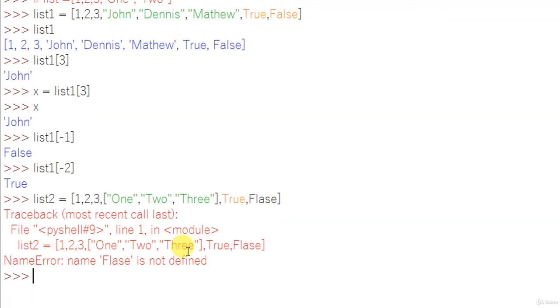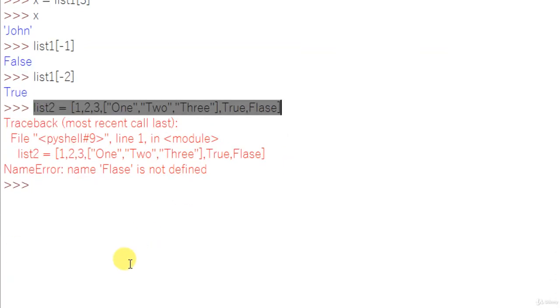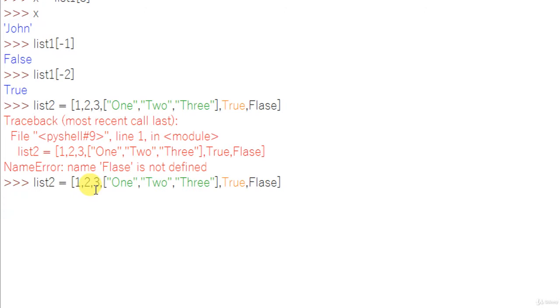Okay, spelling of false is wrong. Okay, print list2. That's all.